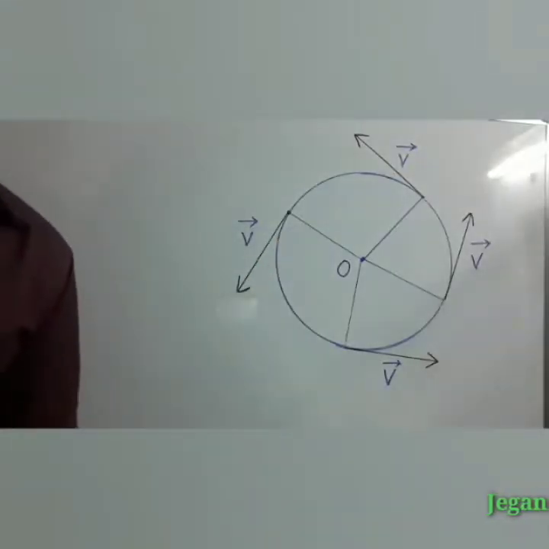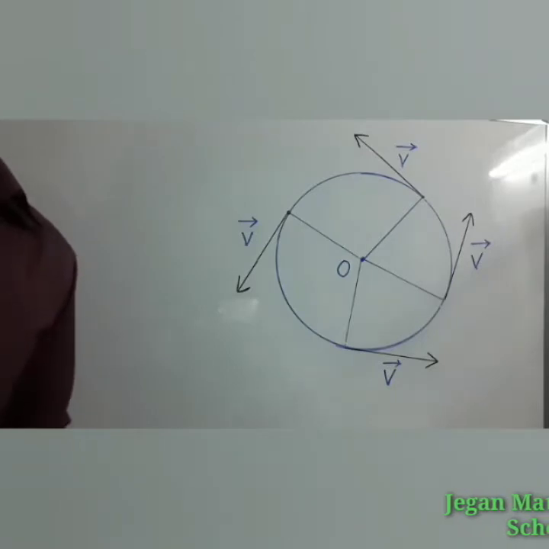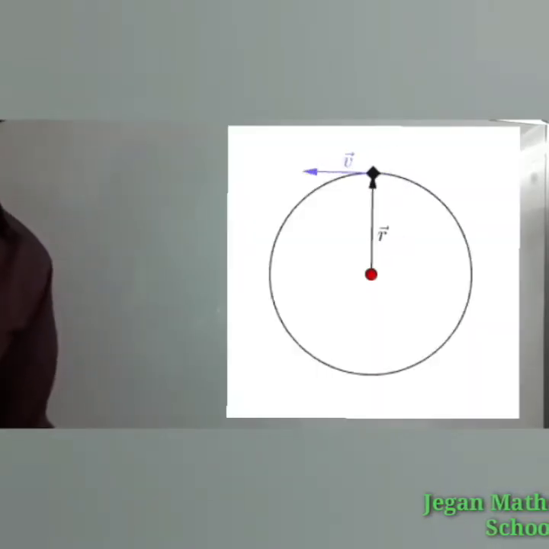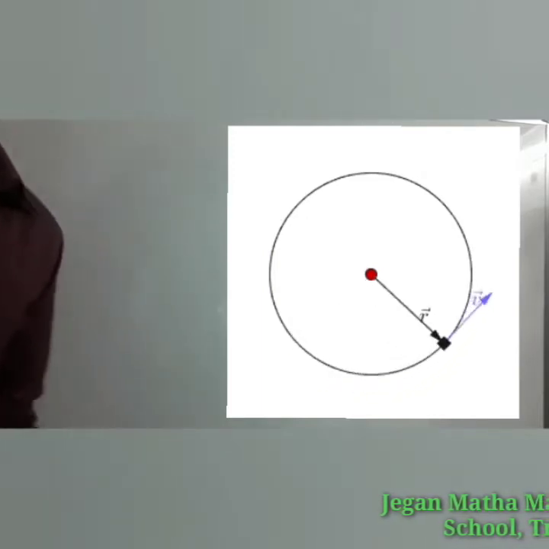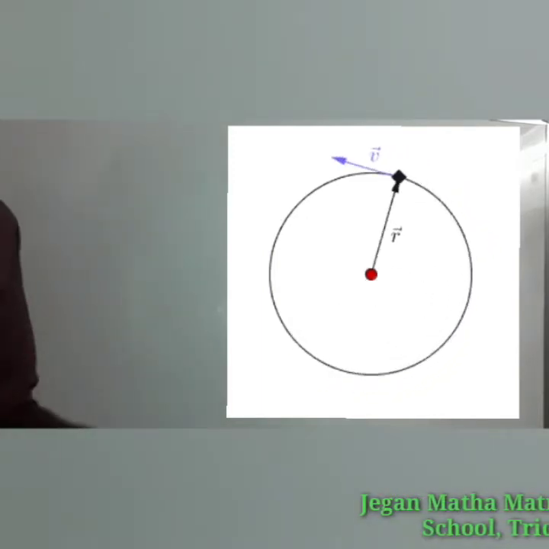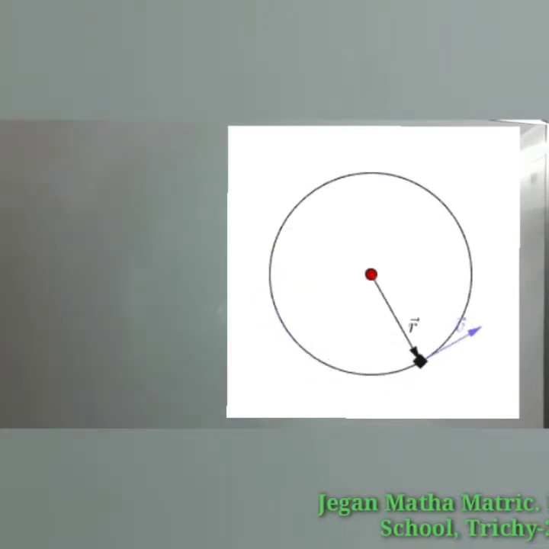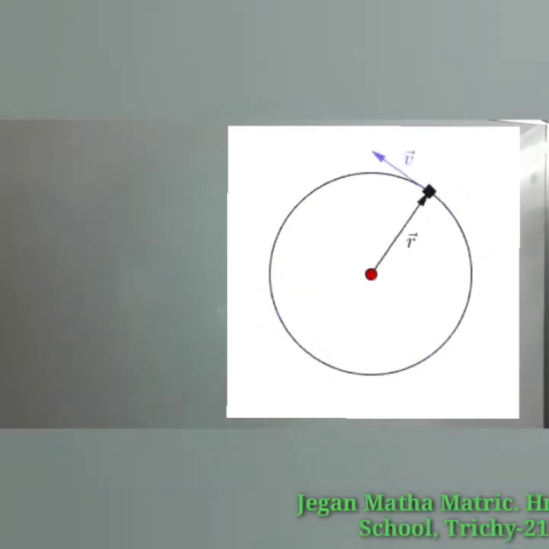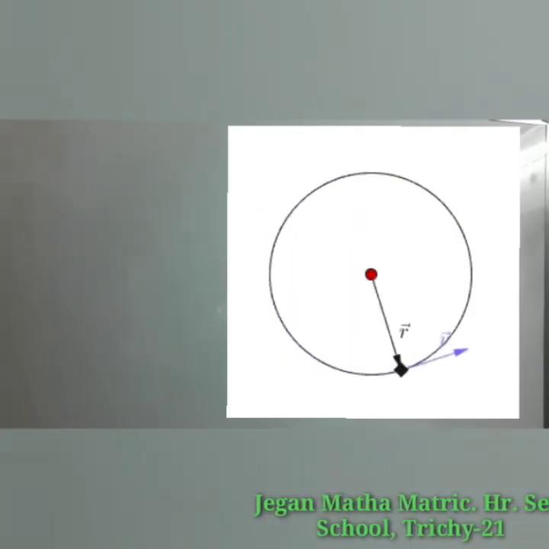Hi students, in this video we are going to discuss uniform circular motion and centripetal acceleration. When a point object is moving on a circular path with constant speed, it covers equal distances on the circumference of the circle in equal intervals of time. Then the object is said to be in uniform circular motion.